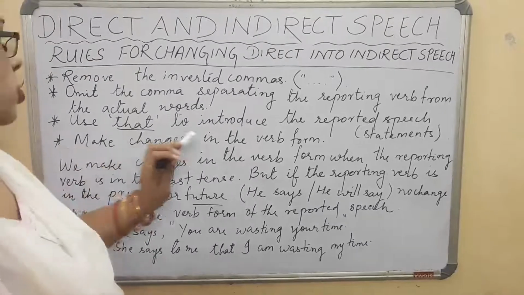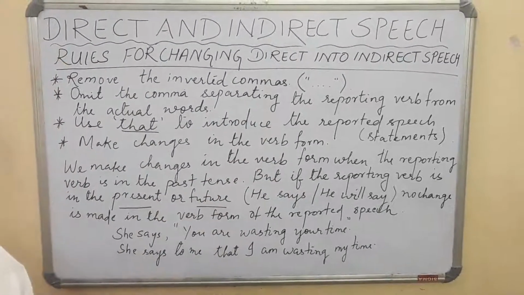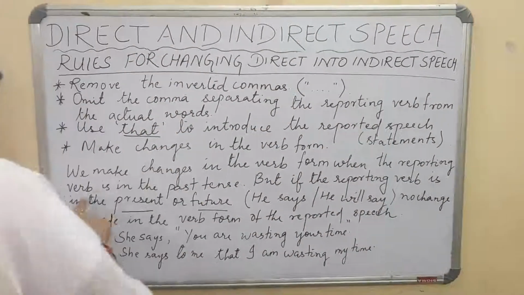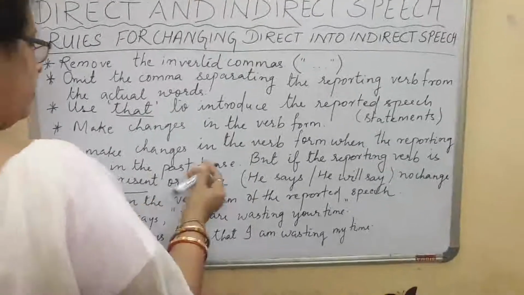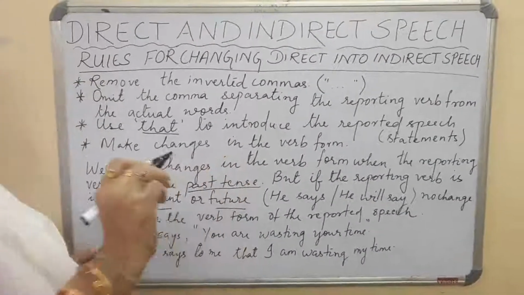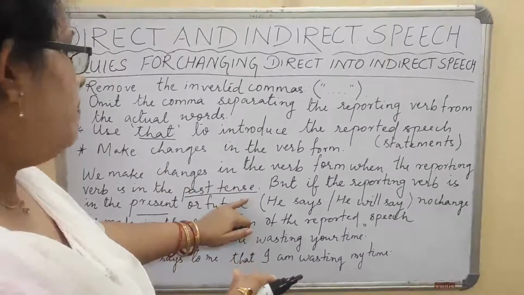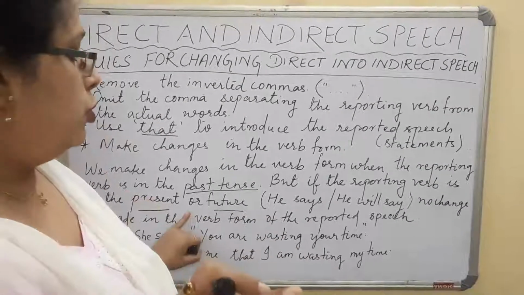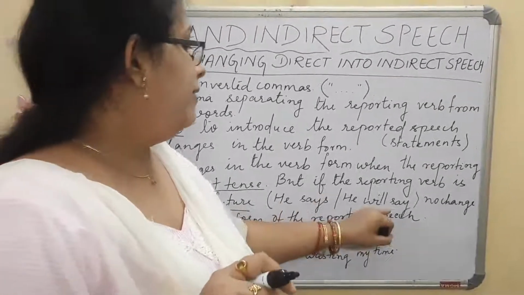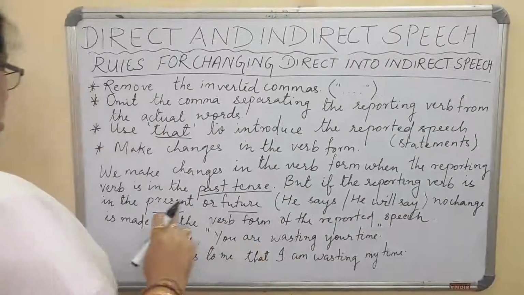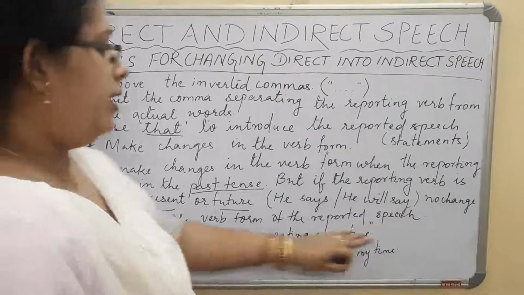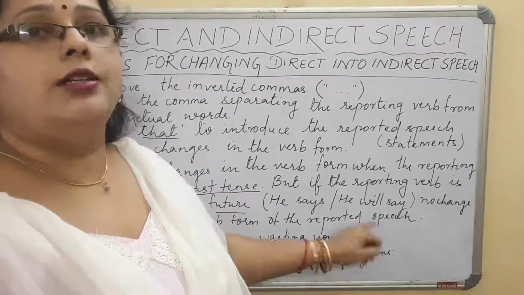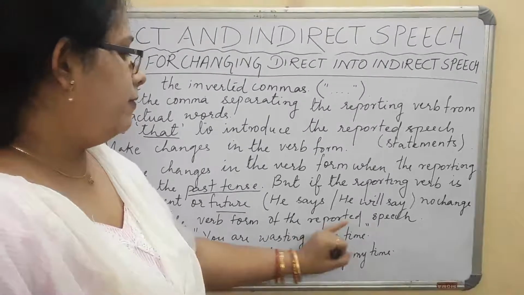Fourth one is make changes in the verb form. We make changes in the verb form when the reporting verb is in the past tense. Remember, we make the changes in the verb when the reporting verb is in the past tense. But if the reporting verb is in the present or future, for example, he says or he will say, no change is made in the verb form of the reported speech. For example, she says, "You are wasting your time."